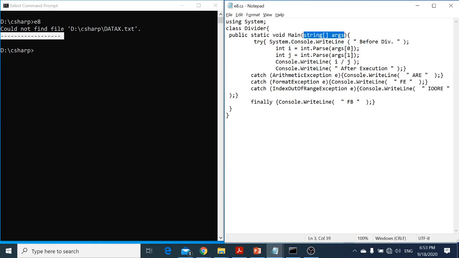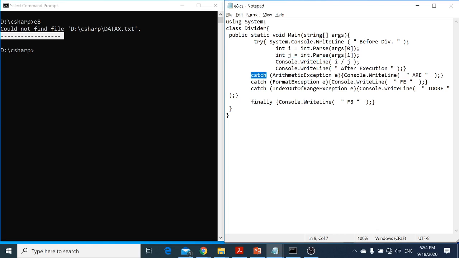Because this is a string, so we are trying to convert the string into integer with the help of int.Parse. So int.Parse, we are expecting two variables. Okay, first variable will be in argument 0. This is my array first location and this is my second location, and then I will divide i by j, and then I'll say okay after execution. Remember one thing, if there is any error message, this will never be executed. From this line, if there's an error on this one, it will bypass this line. It will never go for this line. It will jump directly to the first exception.